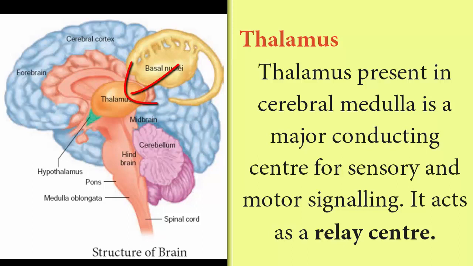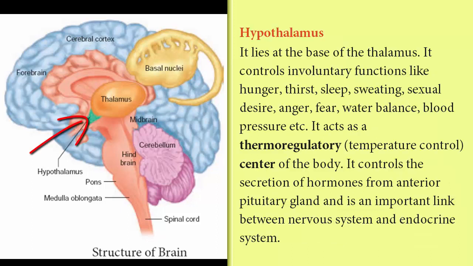The thalamus is the relay center of the brain. It is present in the cerebral medulla. It is responsible for sensory and motor signaling. The hypothalamus is located at the base of the thalamus. Hypo means base. This is the thermoregulatory center.